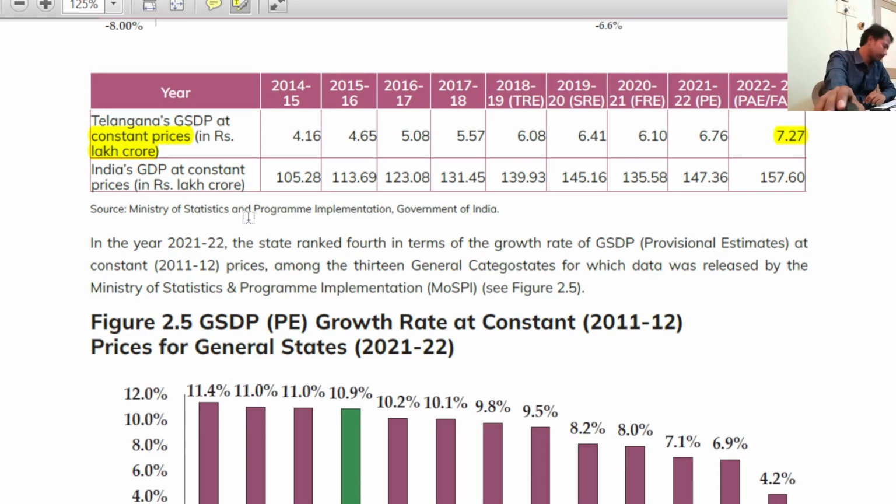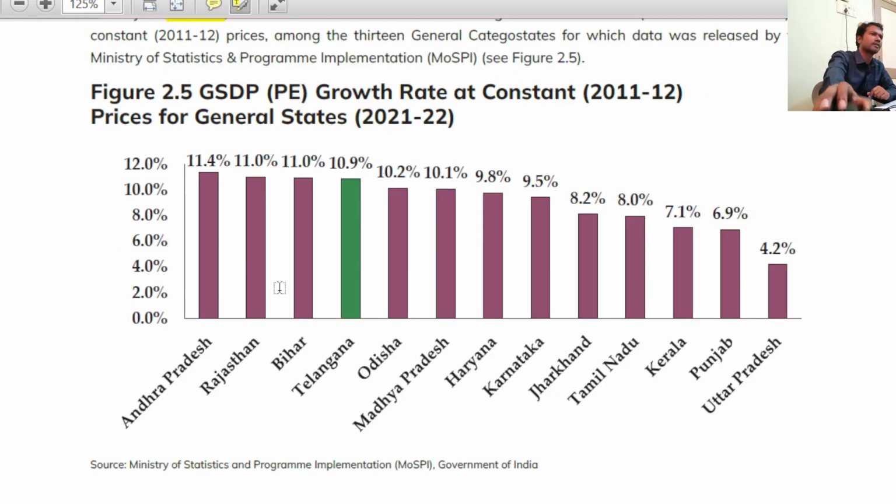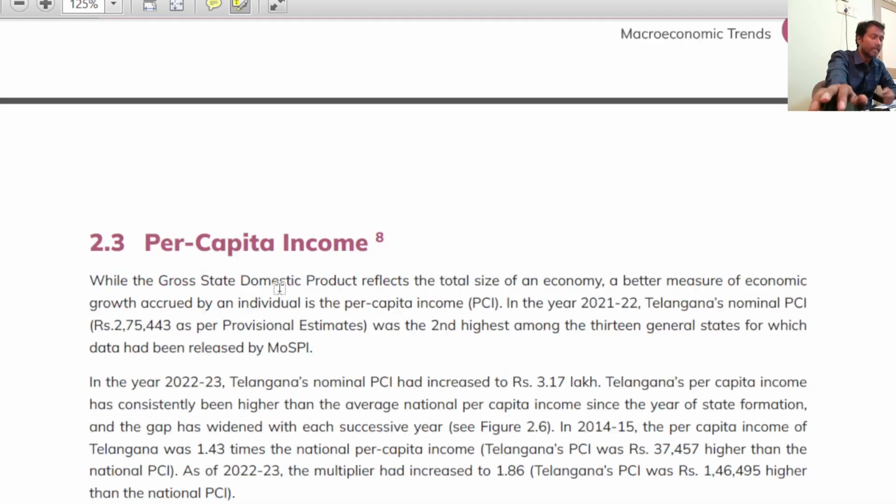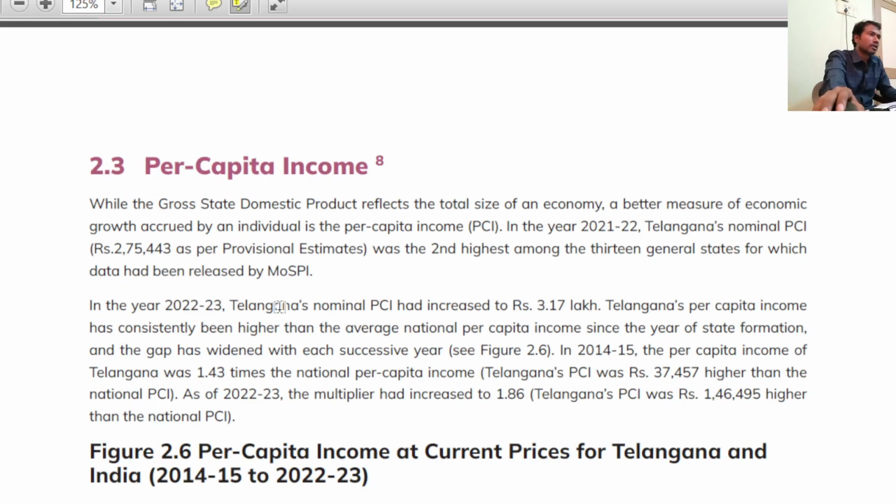Remember, sir, any figures with respect to 2021-22 are not that important for the exam. You need to remember the facts, particularly with respect to 2022-23. The facts before 2022-23 are not that important, particularly for competitive examinations. Right? So let us see per capita income.